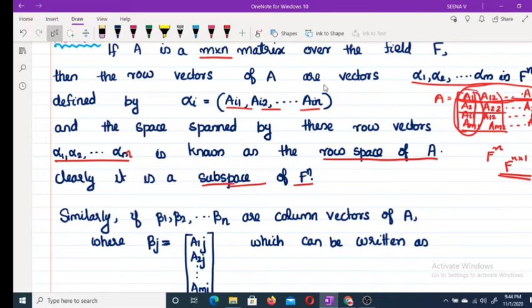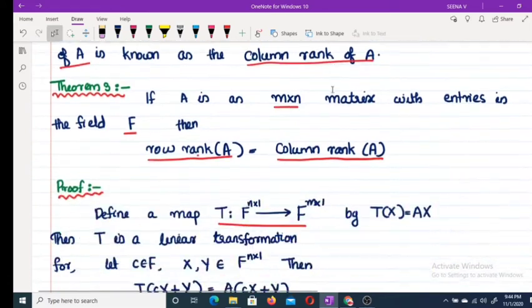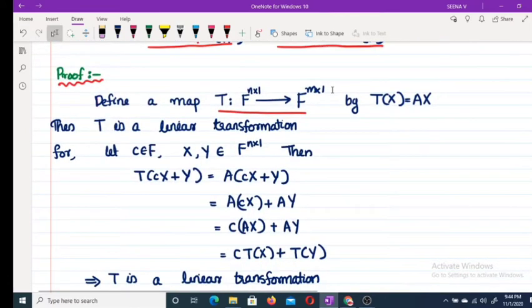Columns are elements of a subset of Fm. So Fm you can write as Fm by 1, which means m rows and 1 column. So we define this map by Tx equal to Ax.